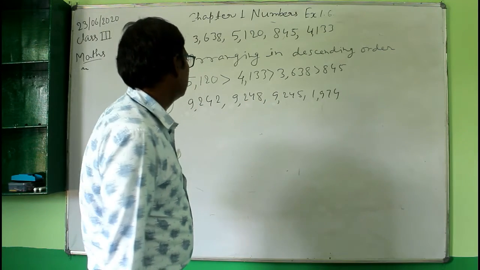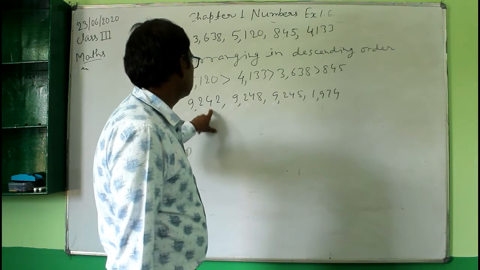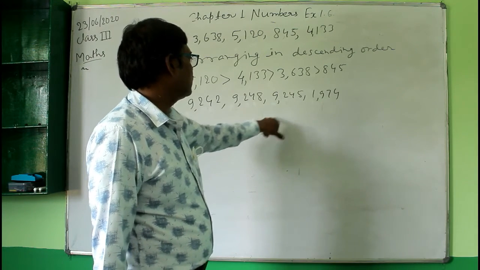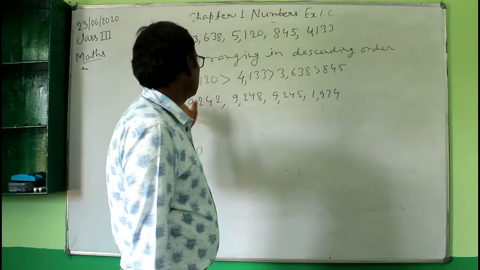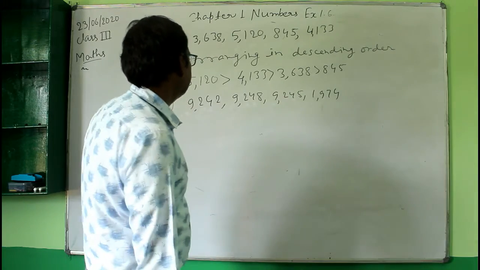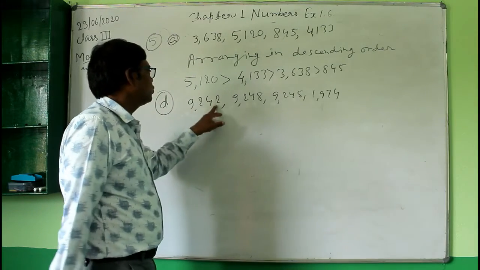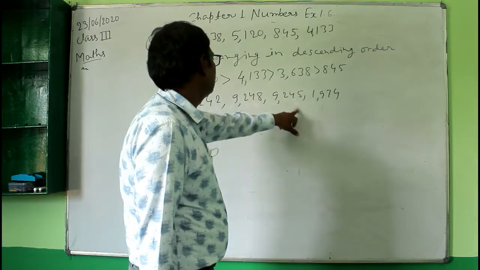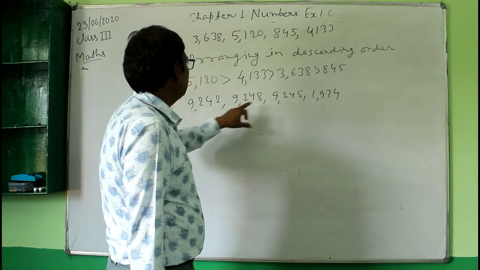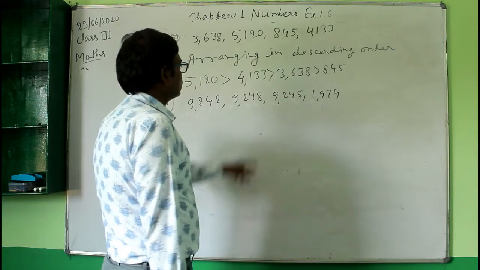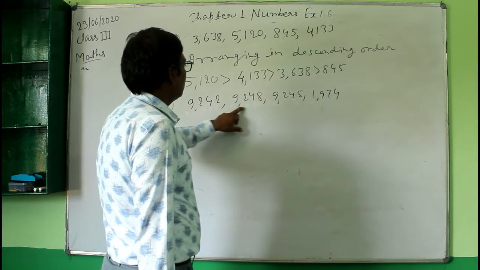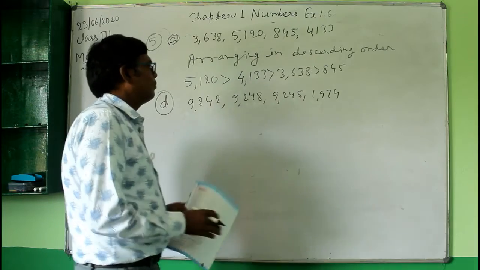Then move on to the next digit. Here at the tens place it is 4, here it is 4, and here it is also 4. So again they are equal. So next move on to the digit at the ones place. It is 2, 8 and 5. Now among 2, 8 and 5, which is the largest? So 8 is the largest here. So this number will be the largest number.